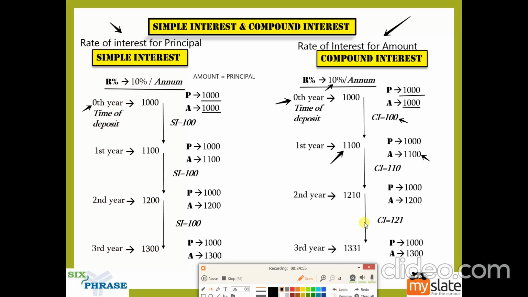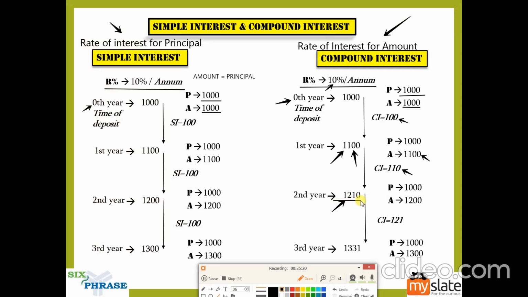So 10% of 1100 will give you 110, which if you add to 1100 will give you 1210. So at the end of the second year, you will get 1210 as your amount. You know very well that amount is nothing but principal plus interest.